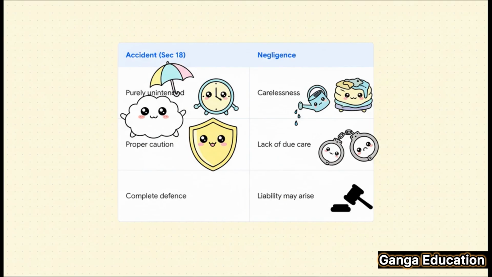Now, take a look at this. This is a potential question for your mains exam. Distinguish between accident and negligence. Let's understand it using this table. An accident is a purely unintended act, while negligence is the result of carelessness. In an accident, proper caution is taken. In negligence, there's a lack of due care. That's why Section 18 is a complete defense, but in a case of negligence, criminal liability can arise.